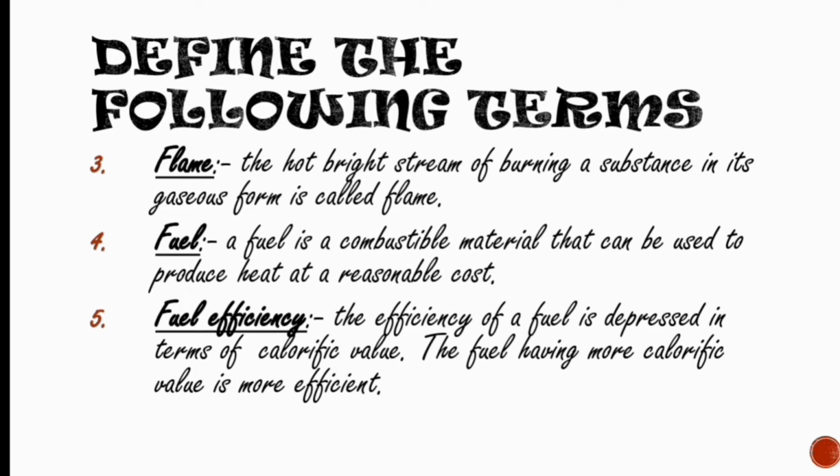Next, the third one is the flame. The hot bright stream of a burning substance in its gaseous form is called its flame. Fuel: a fuel is a combustible material that can be used to produce heat at a reasonable cost. Fuel efficiency: the efficiency of a fuel is expressed in terms of calorific value. The fuel having more calorific value is more efficient.